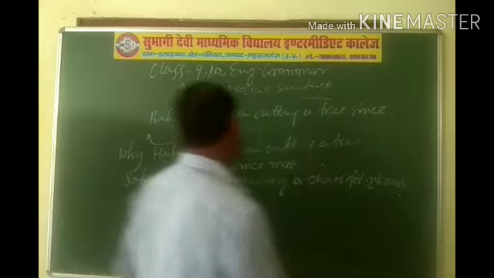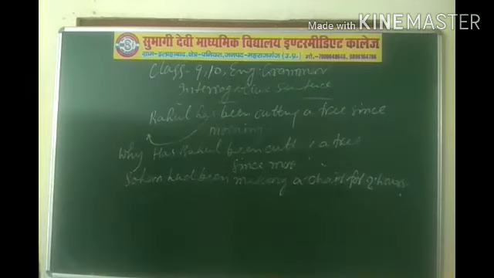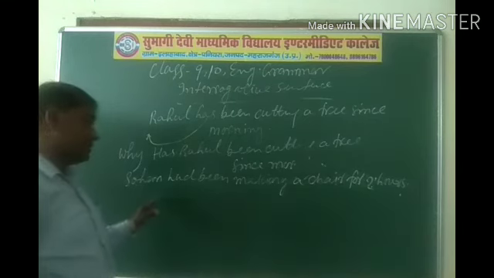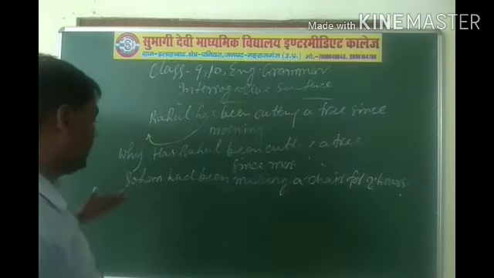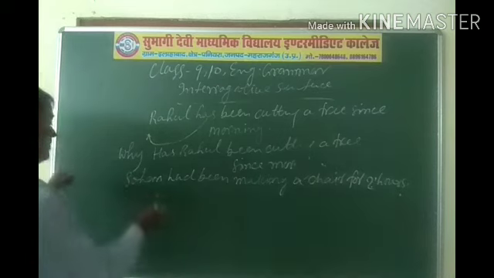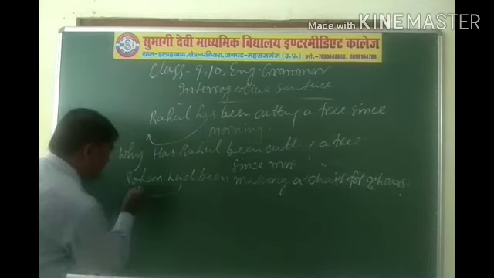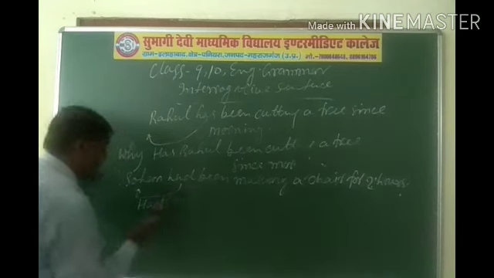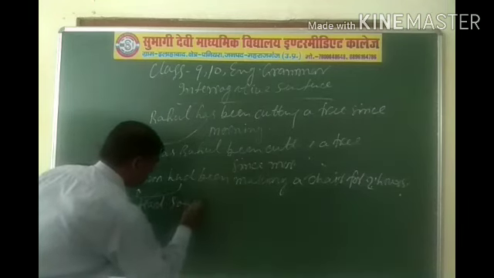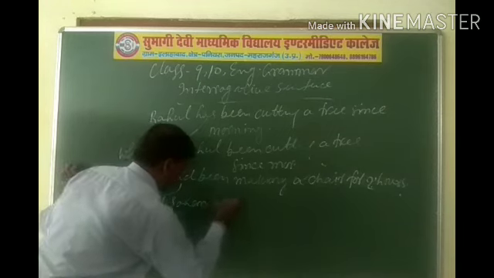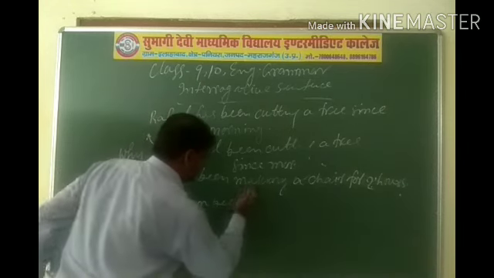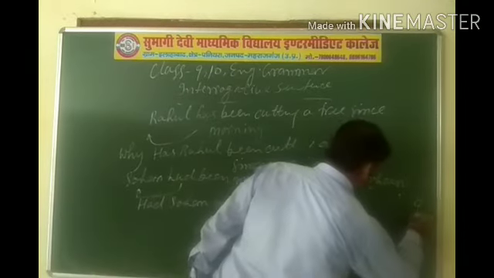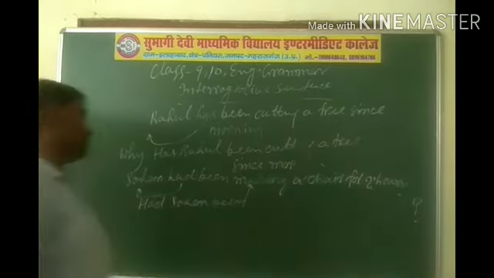This is past perfect continuous tense affirmative sentence. And if you want to change this affirmative sentence into interrogative sentence, as well as for yes or no type, then you have to put this auxiliary verb first, had, and after then subject. Had Sohan been making a chair for 2 hours, and at last question mark.